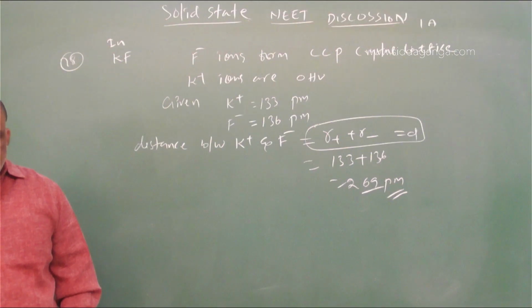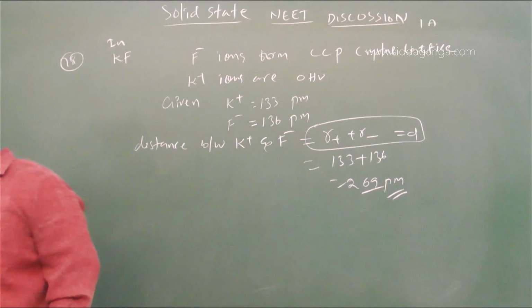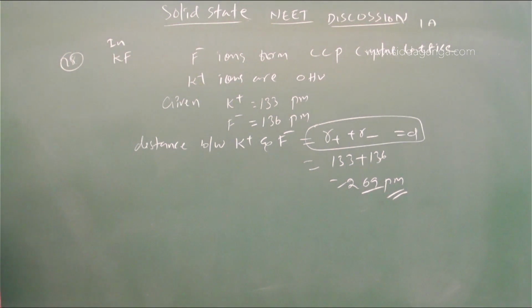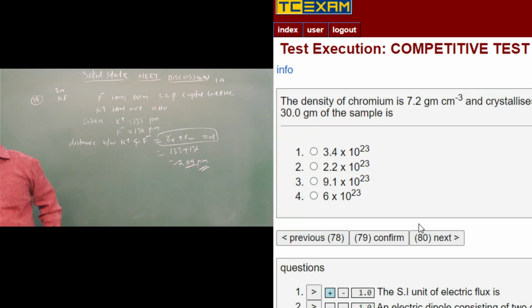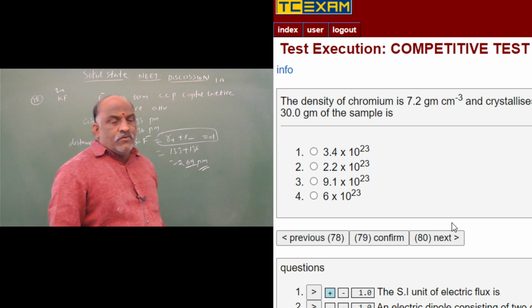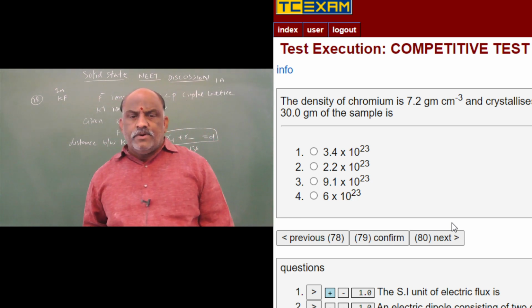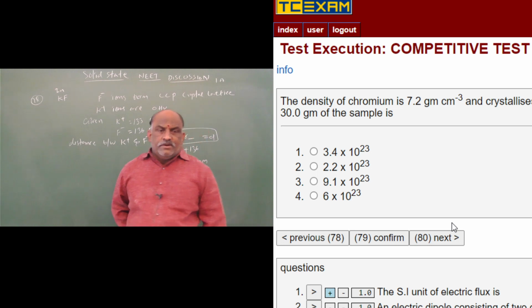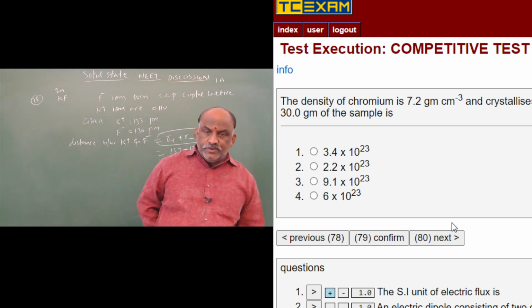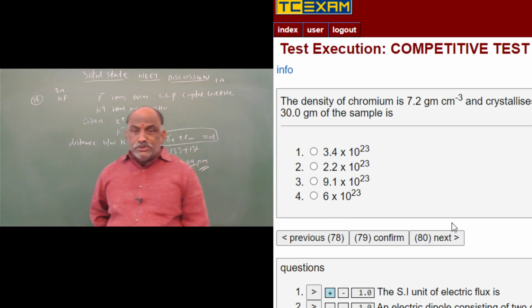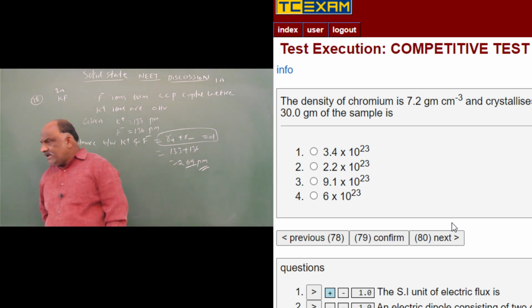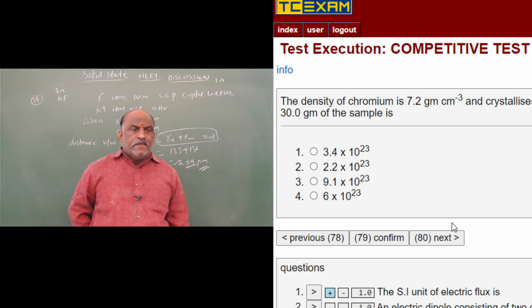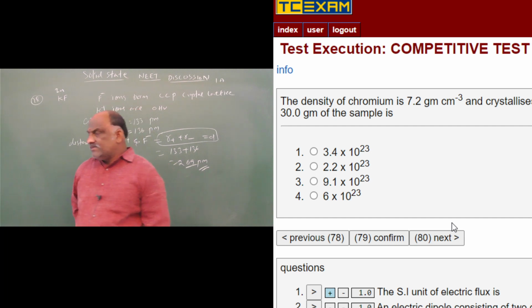Next, 79. The density of chromium is 7.2 gram per centimeter cube. This is a very important question. It crystallizes in a body centered cubic lattice with edge length 290 picometers. The number of atoms present in 30 grams of the sample is?